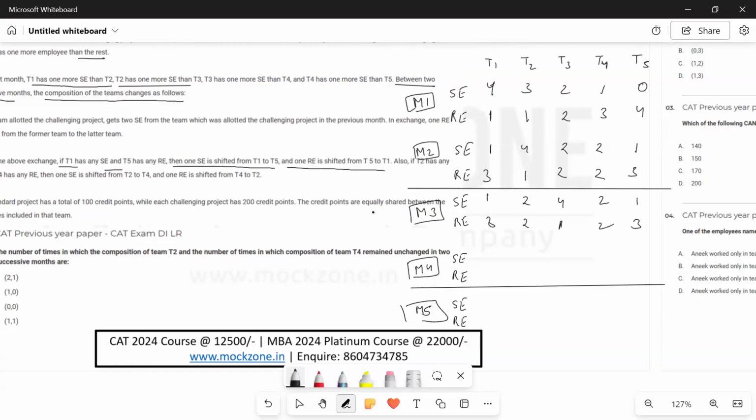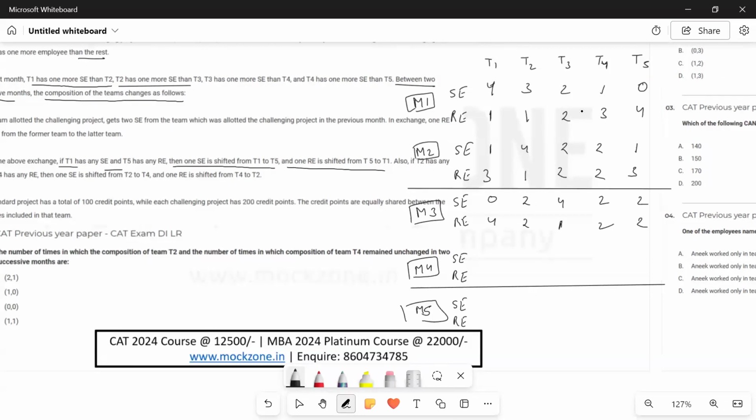Now we see the step B. T1 has SE and T5 has RE. So this will give its SE to T5. So this will become 0 and this will become 2. And T5 will give one RE back. So this will become 2 and this will become 4. 4 and 2. A similar step will take place between T2 and T4.